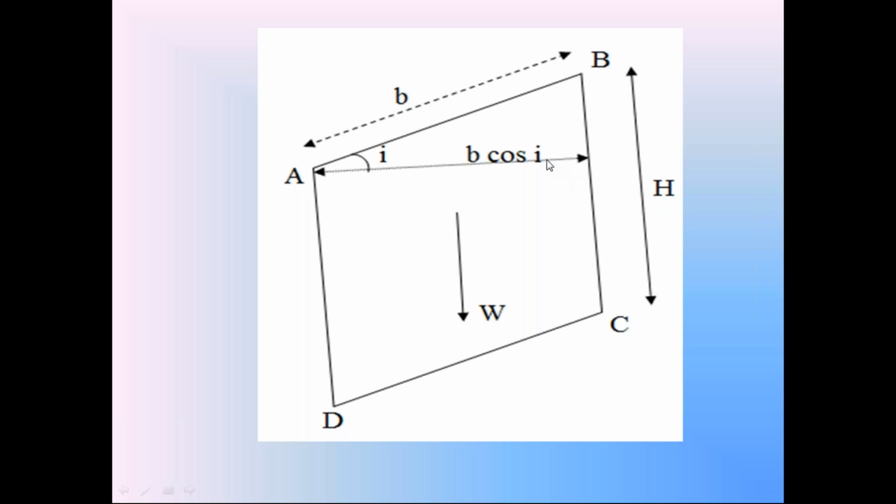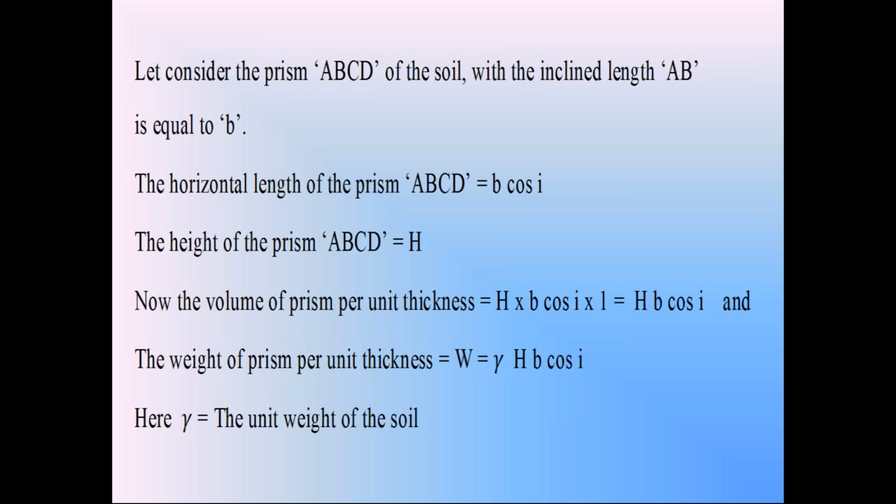So you can find out the volume of that soil prism. The volume of soil prism per unit thickness, that is 1 meter thickness, is equal to height H into horizontal width B cos I into the thickness 1. So that volume is equal to H into B into cos I. This is the volume of the soil prism ABCD.